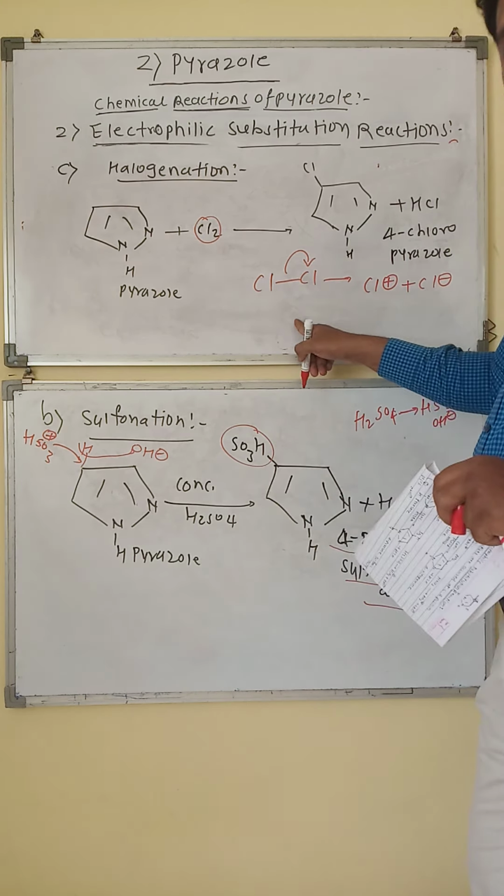So we get 4-chloropyrazole. Now the remaining chloride ion will abstract the hydrogen, and we get HCl in the last step, step number 3, that is the deprotonation. Okay, this is about the electrophilic substitution type of reactions of pyrazole.